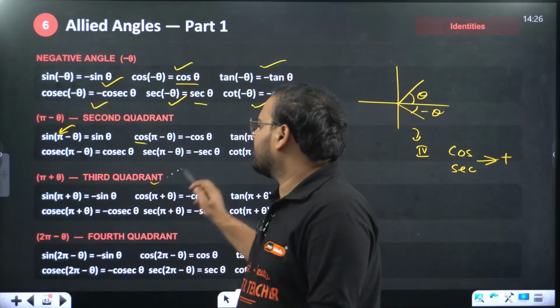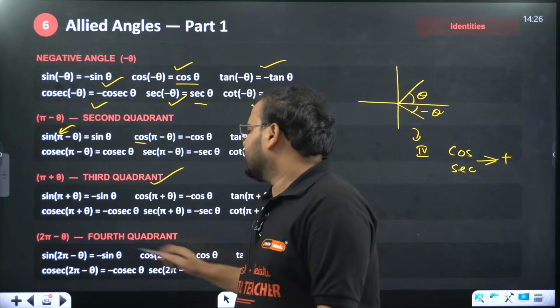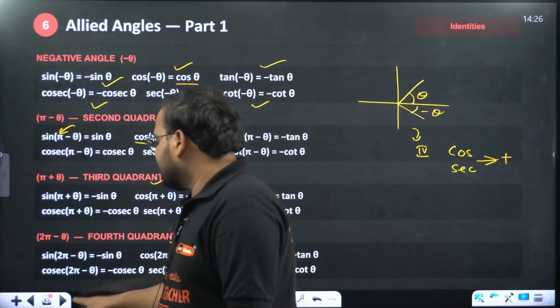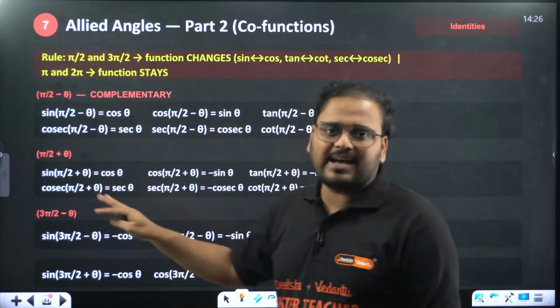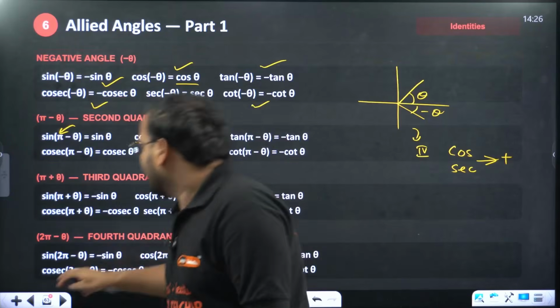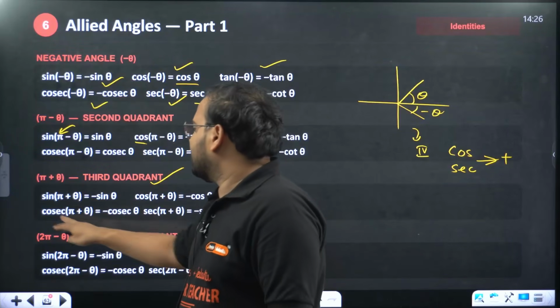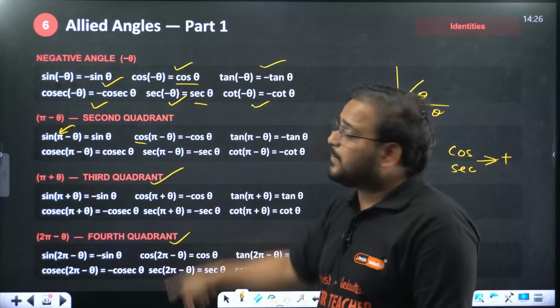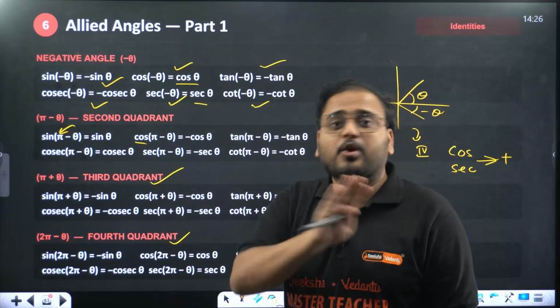This is for the third quadrant, where we write pi plus theta. This is for the fourth quadrant, where we write 2 pi minus theta. The relations are the same, so it will remain as it is. Check here, all of this remains as it is. Sine is sine, cosec is cosec. So at the multiples of pi, the trigonometric ratio will not change.